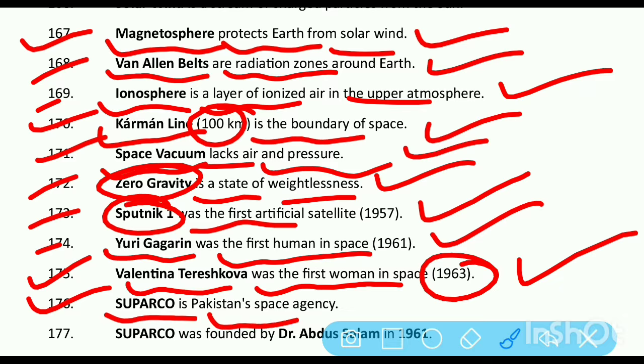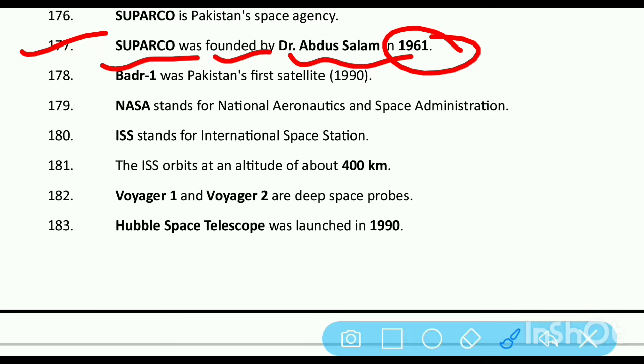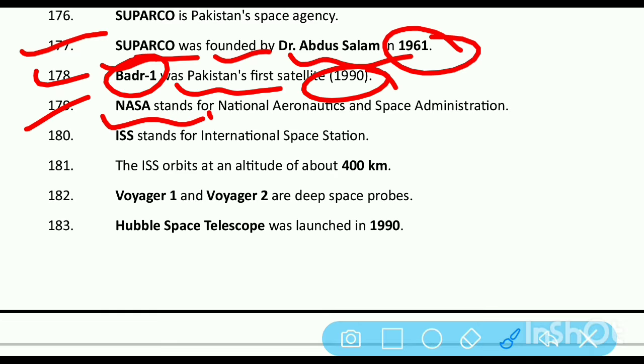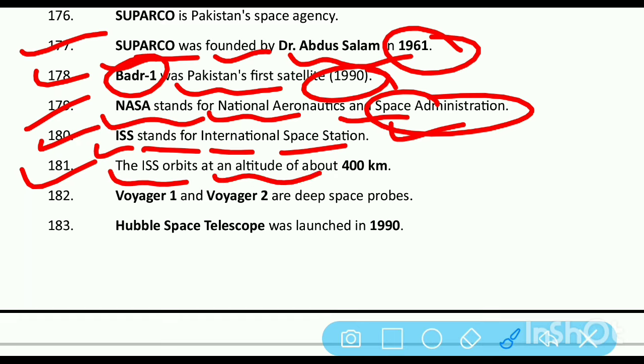Suparco is Pakistan's space agency. Suparco was founded by Dr. Abdul Salam in 1961. Badr 1 was Pakistan's first satellite in 1990. NASA stands for National Aeronautics and Space Administration. ISS stands for International Space Station. The ISS orbits at an altitude of about 400 km.